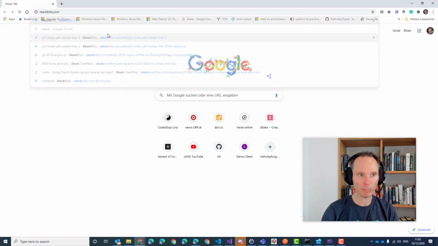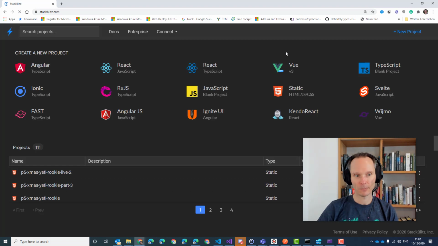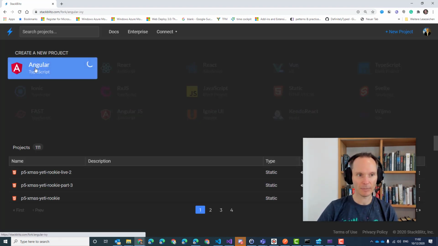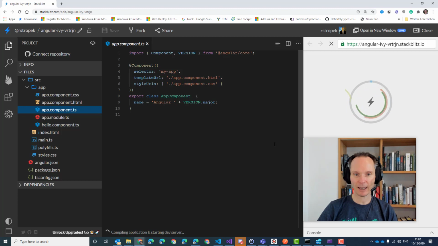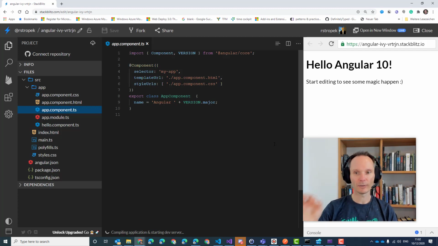If I go to stackblitz.com, I can say I would like to build an Angular app. You see, click, and if you do that, you wait for approximately 10 to 15 seconds, and you are done. That's it. Isn't that nice? You have on the left-hand side all the files. You have in the middle Visual Studio Code. Yes, this is the Monaco editor from Visual Studio Code. And on the right-hand side, you immediately see the output of your app.